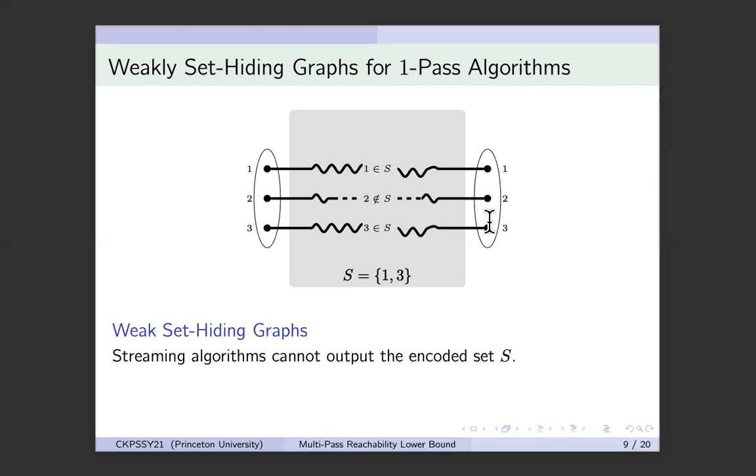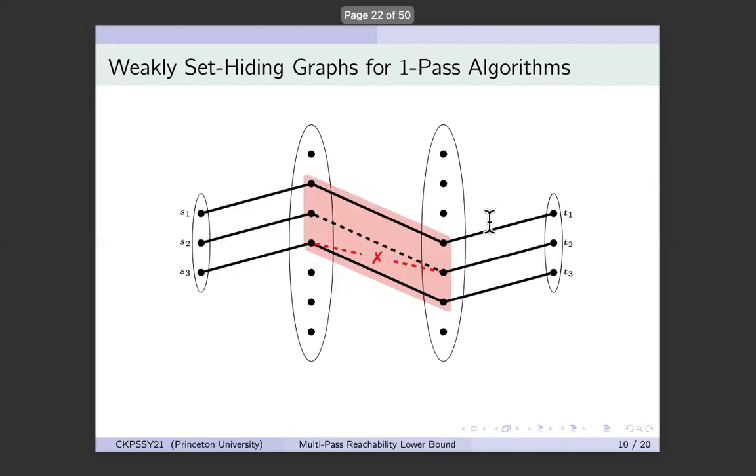And it is not simple because we need to ensure that our construction is actually encoding a set. And for that, we need to make sure that the ith vertex on the left can only possibly reach the ith vertex on the right. So in particular, there are no red edges like this because they take S3, the third source, to the second sink.